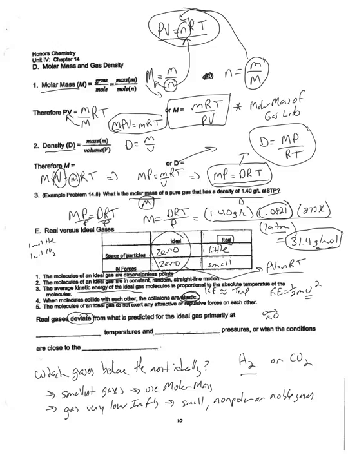So here it says real gases deviate. Deviate means which conditions are the worst at following the ideal gas law. Colder conditions are bad for gases because the molecules are moving slower. They also tend to condense and they get closer to each other, and if they're closer to each other, they interact with each other more often, and that's not a good thing when we assume that they have no IMFs with each other. Pressures. What's bad?